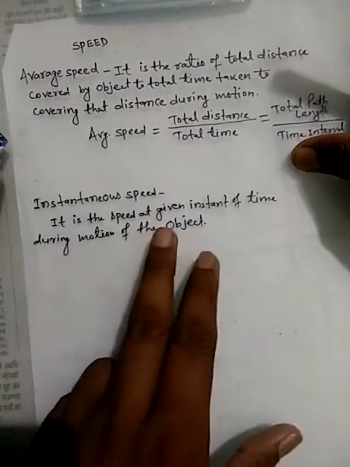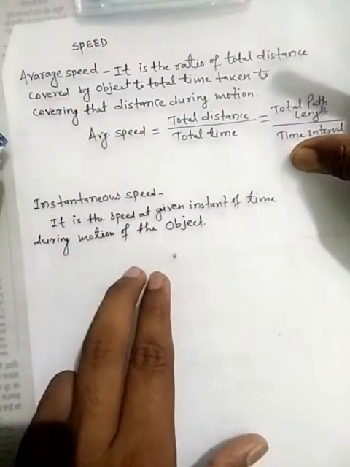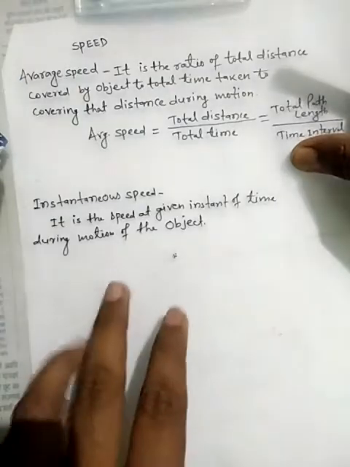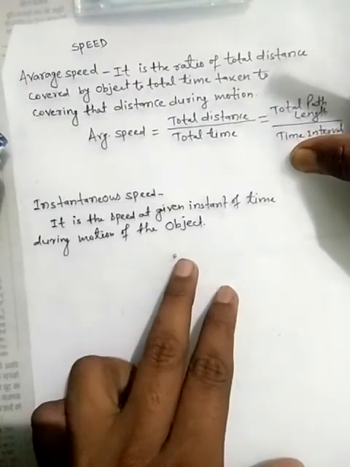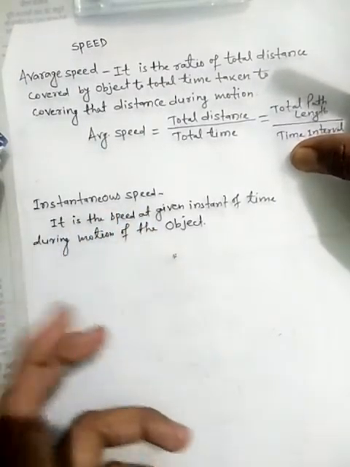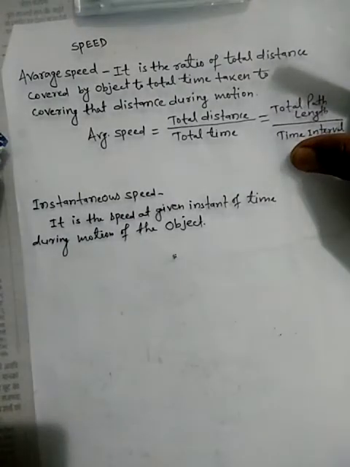Whereas instantaneous speed is basically the speed at a given instant of time during the motion of the object. It is also known as simply the speed of the object.